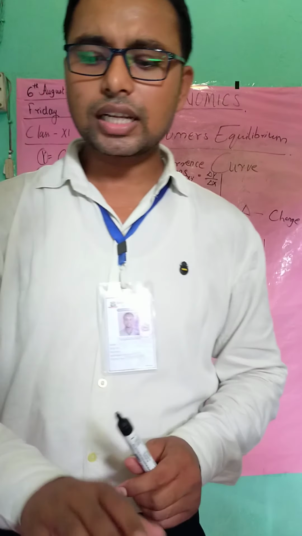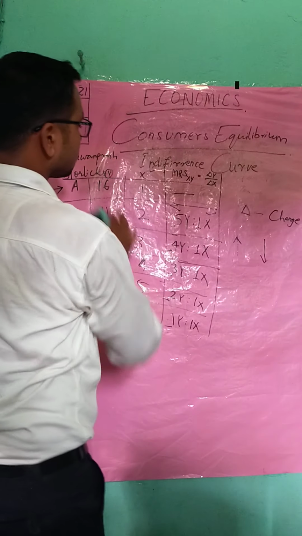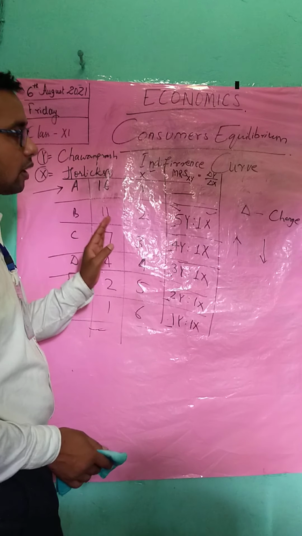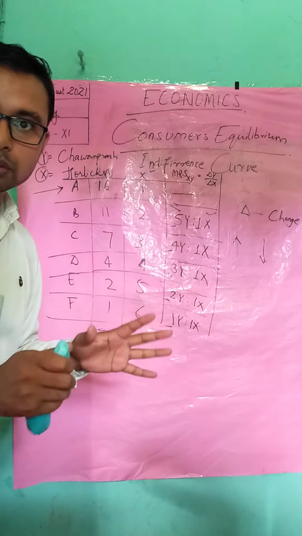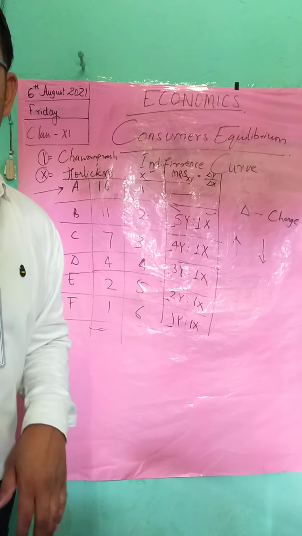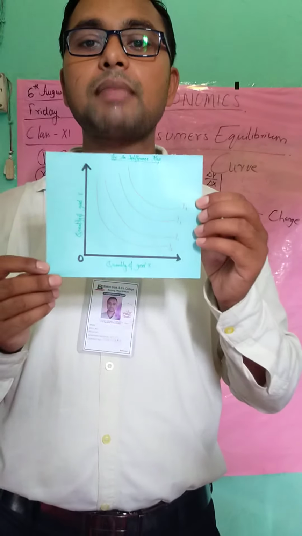Now students, tell me, how does an indifference curve look? See, this is a map, indifference map. Now, this is the indifference schedule. Now, I will explain what an indifference map is. See, students, this is a picture of an indifference map.